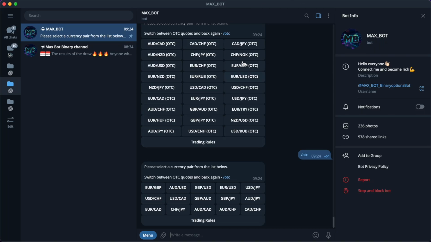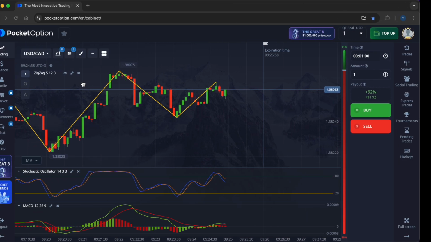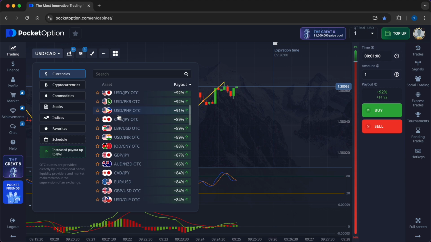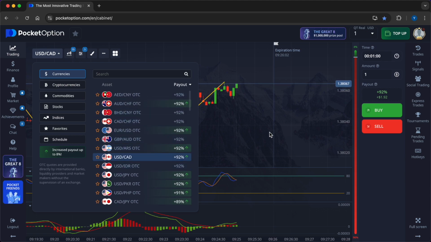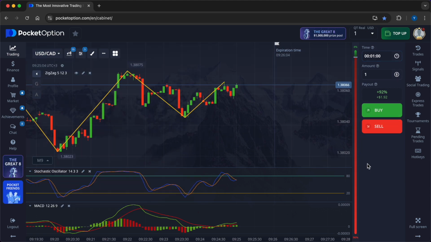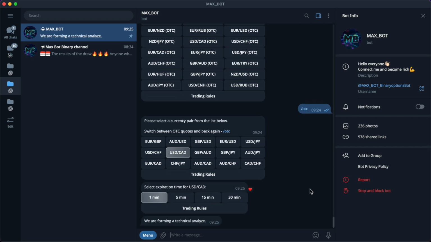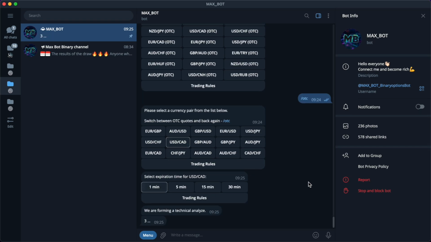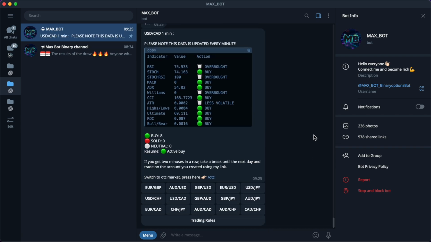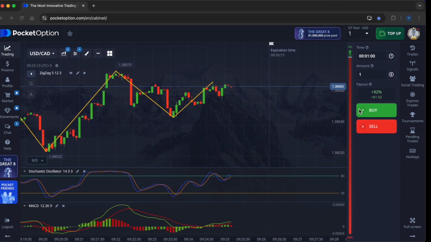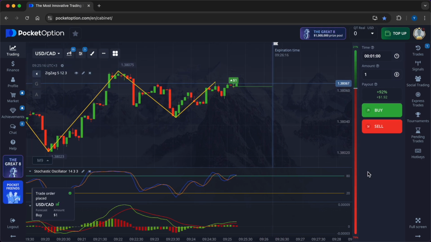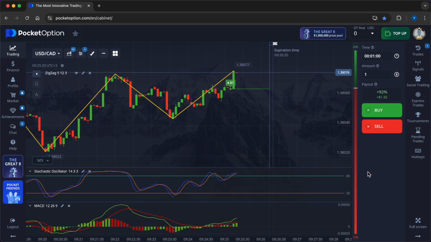Greetings, folks. Now I want to show you how a powerful robot assistant helps me achieve my goals. I want to show you the boost of a deposit from $1 to a good amount. To achieve this goal, I will request signals from the bot and enter each trade clearly according to these recommendations. I will enter each trade for the full amount of the deposit. At the end of the work I will give you the results.